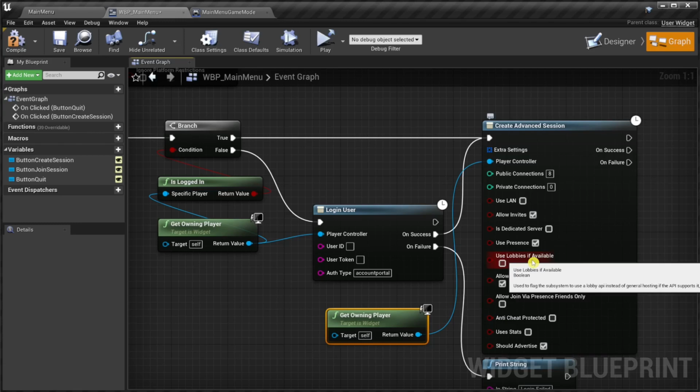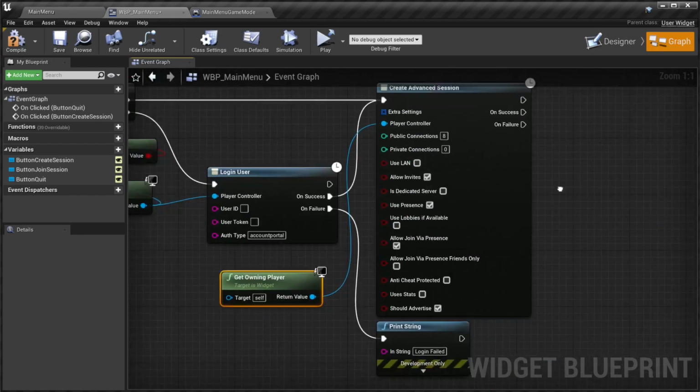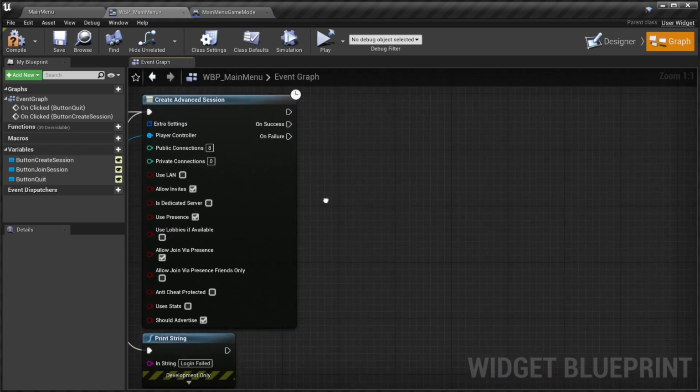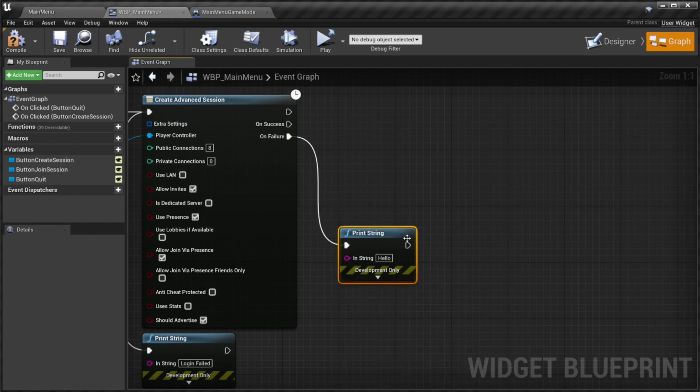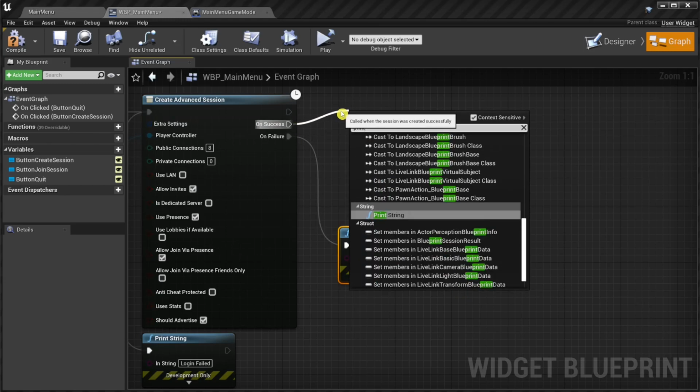In 4.27.2 it kind of works, but there are still some problems, so for now we are not using them. On failure, again, we run around panicking and print an error message. And on success, we print a success message and continue from there.